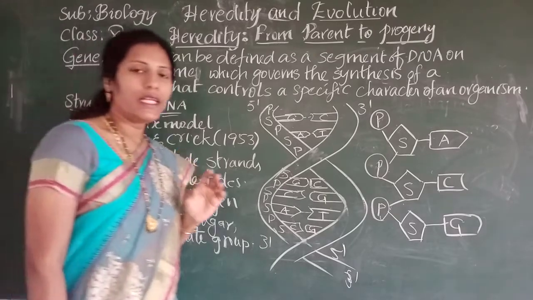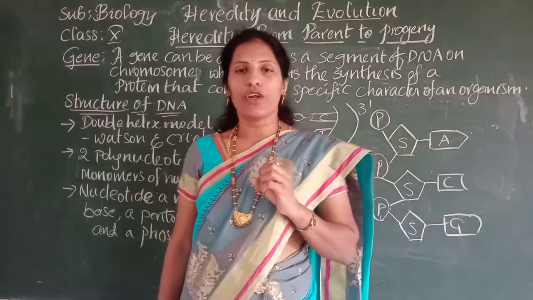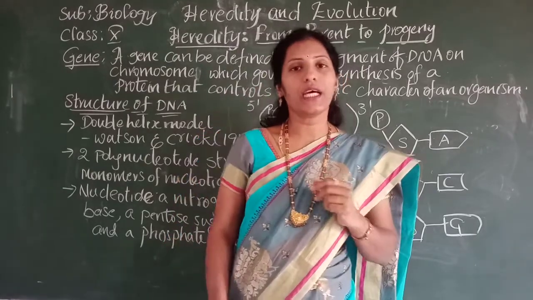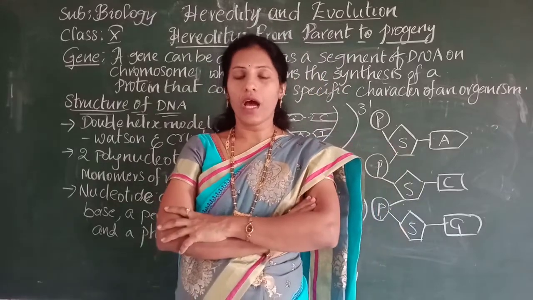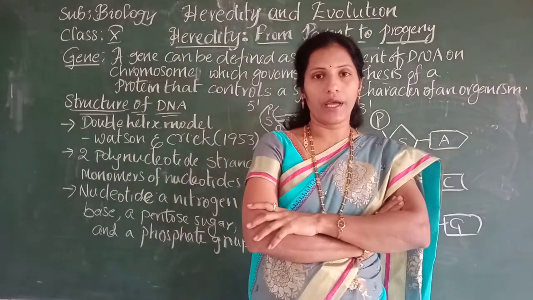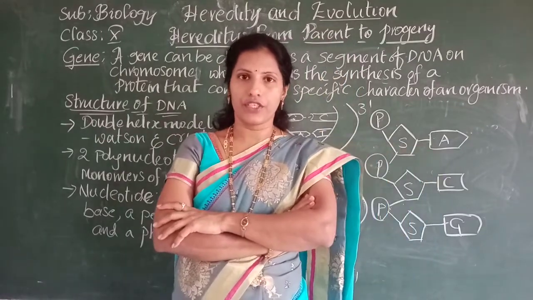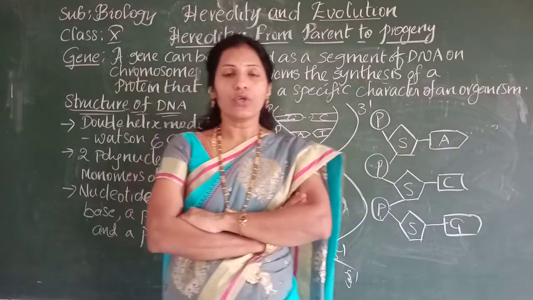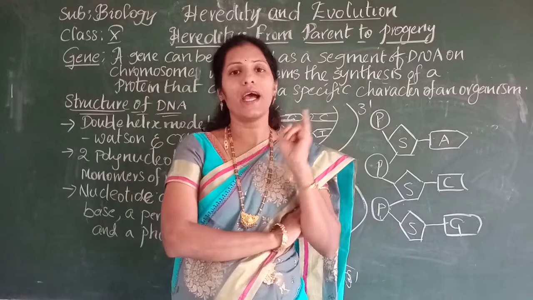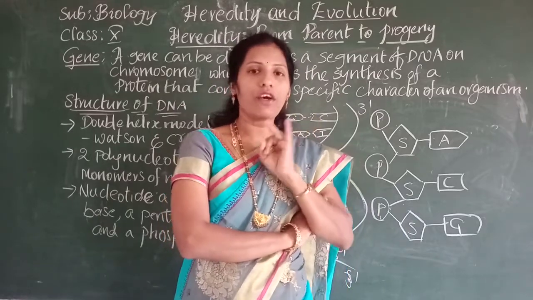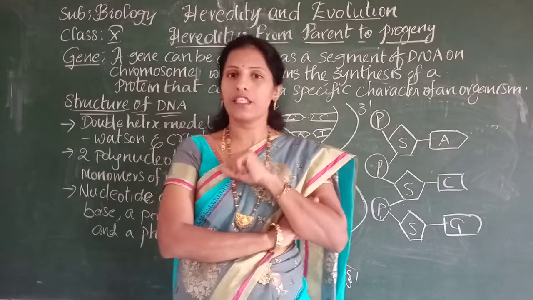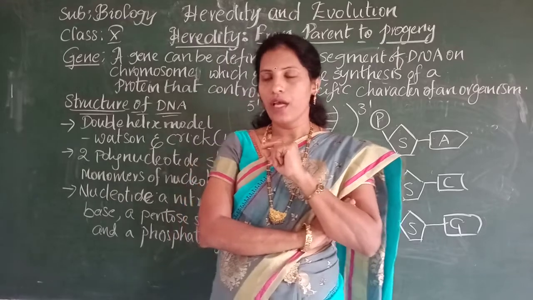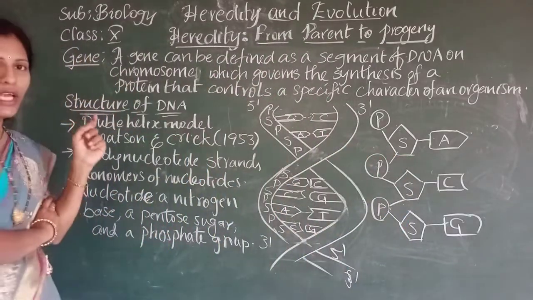Here DNA exhibits a double helical model, which was discovered by two scientists, Watson and Crick, in the year 1953, and for which they were awarded the Nobel Prize in 1962. What is DNA? DNA is a genetic material, but actually we have two types of nucleic acids, DNA and RNA. In the majority of organisms, DNA acts as the genetic material, whereas in some viruses, RNA acts as the genetic material. And DNA exhibits a double helical structure.